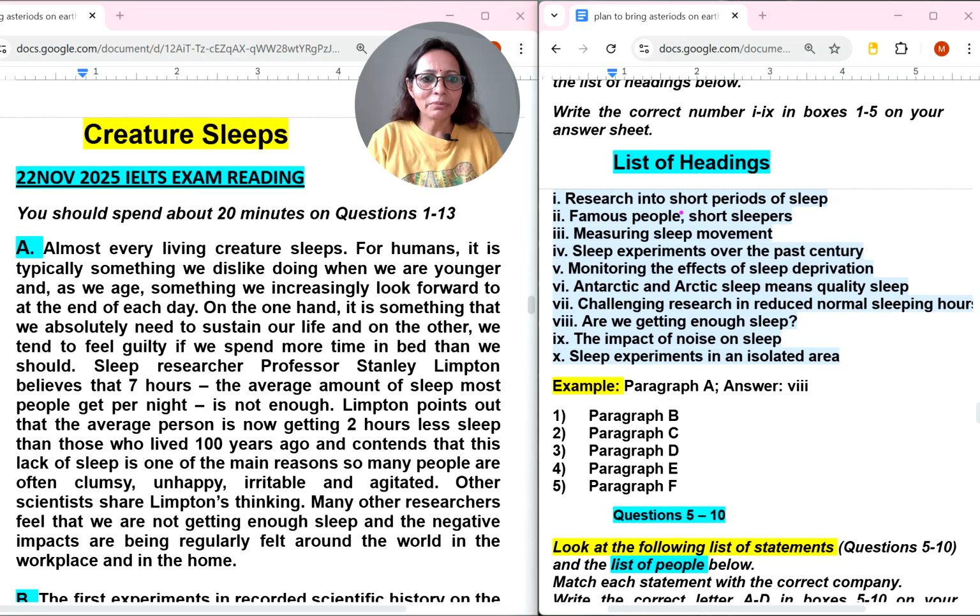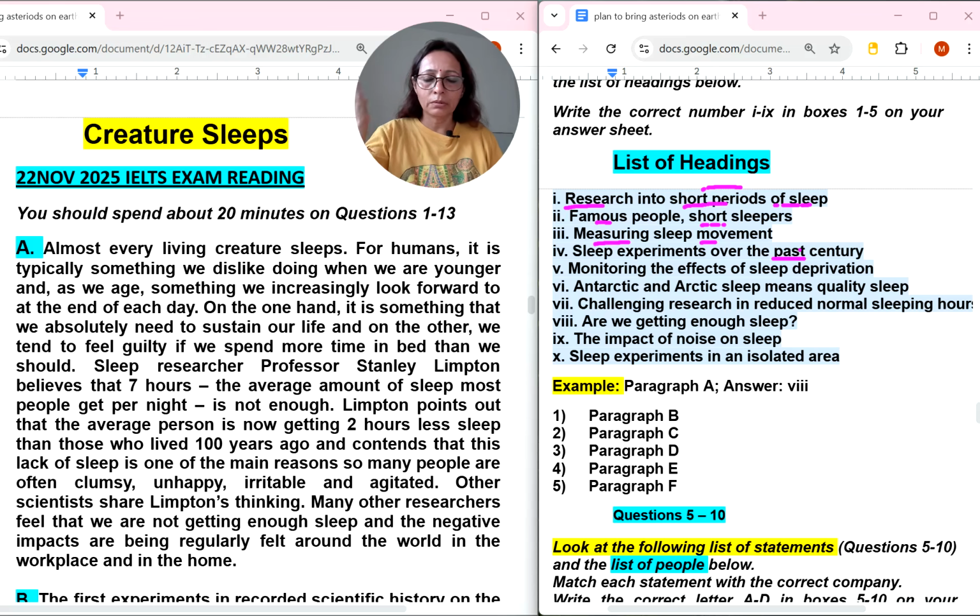So now I have taken my pen. Research into short periods of sleep. Okay, some researchers will be there to research into short periods of sleep. Famous people and short sleepers. Third, measuring sleep movements. Some measurement will be there. Sleep experiments over the past century. Okay, so sleep experiments may be talked about in any paragraph over the past century.